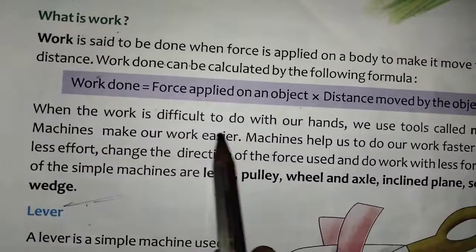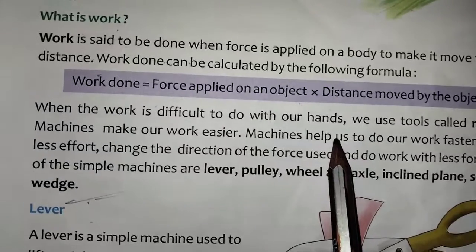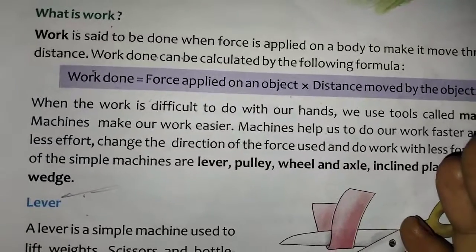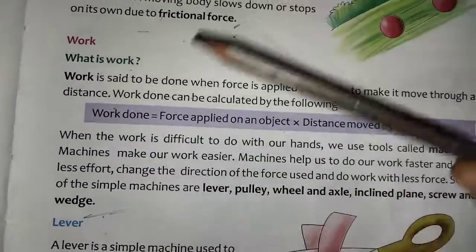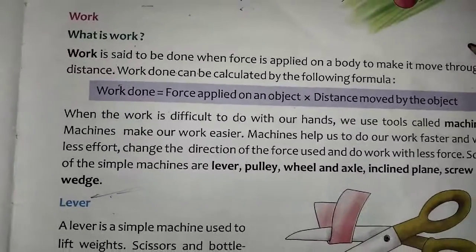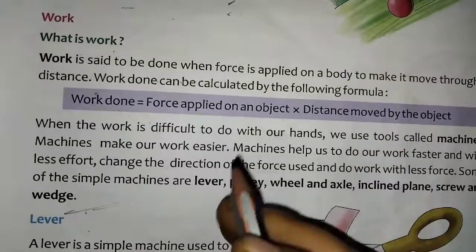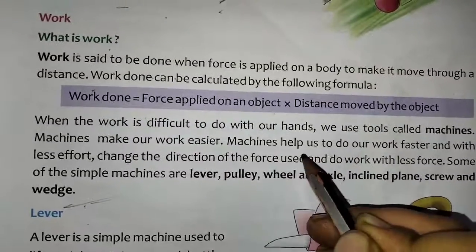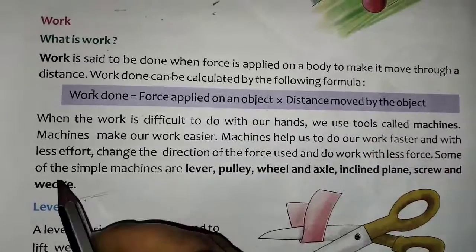When the work is difficult to do with our hands, meaning heavy things, loads, we can't do it easily. Just as I easily lifted the pencil from one place to another, can I lift heavy things this way? No, children, I can't lift these heavy things. Machines help us to do our work faster and with less effort.